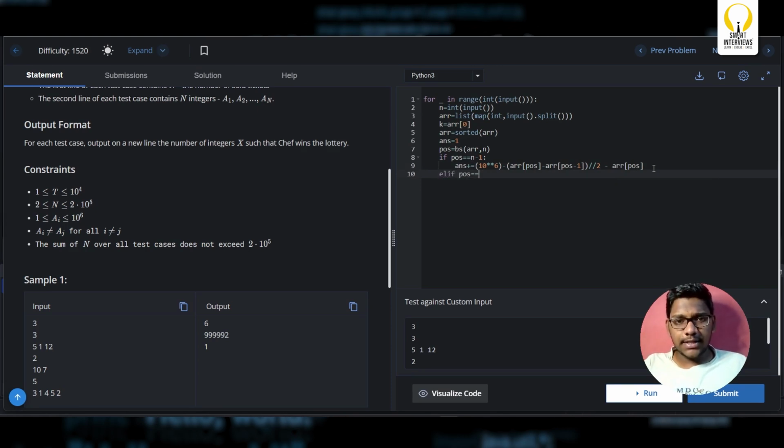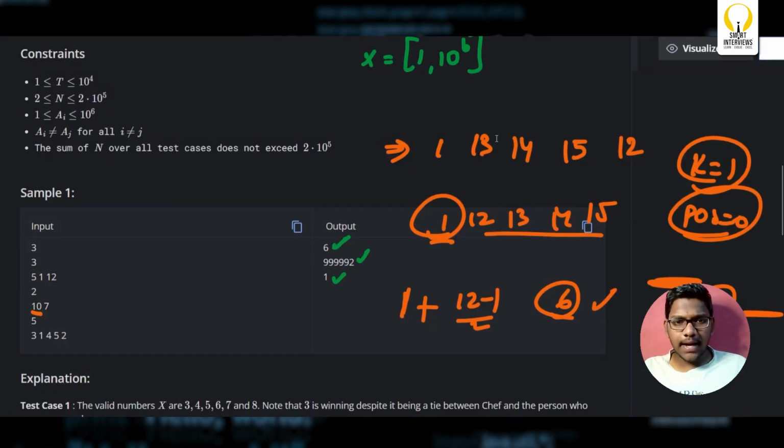Else if position is equal to 0, what will I do now? Can I simply write answer plus equal to? What will I write now? Think about it. There I had 1. But instead, I might have something like 10, right? If I'm having 10, I can consider 1, 2, 3, 4, 5, 6, and so on till 10.